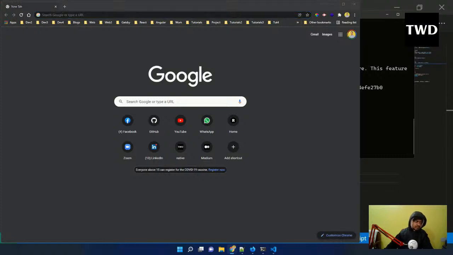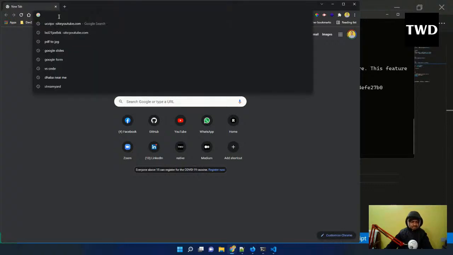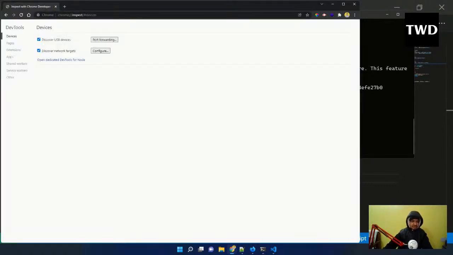You have to open a different kind of thing known as Chrome inspect, and do Chrome inspect, and it will open like this. Sometimes it takes a bit of time. Okay, it comes.